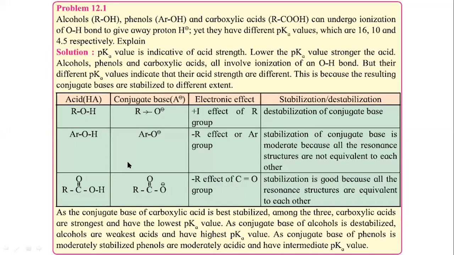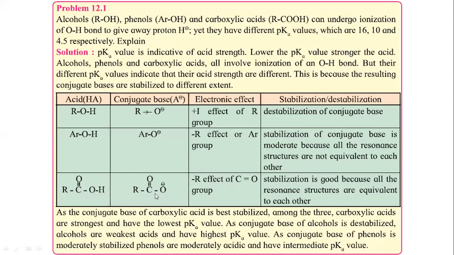Problems will be changed. So I want to discuss one important problem with you: alcohols, phenols, and carboxylic acids. For acidity, we have to check the conjugate base. This is the conjugate base of alcohol, the alkoxide. This is the conjugate base of phenol, the phenoxide.